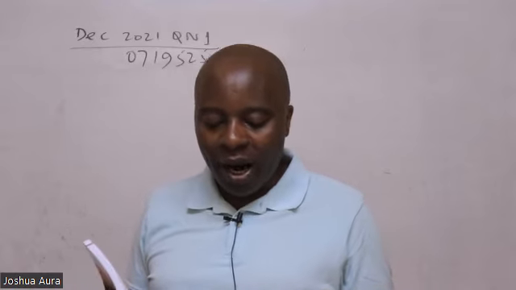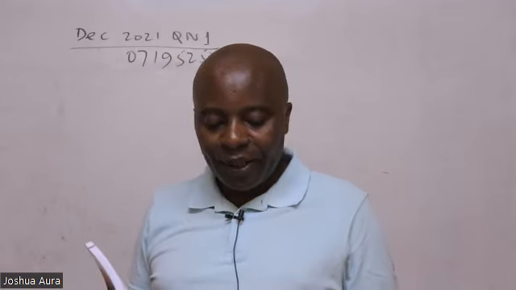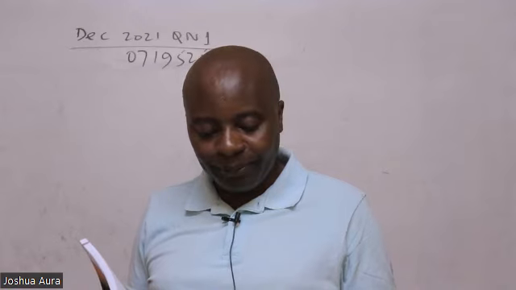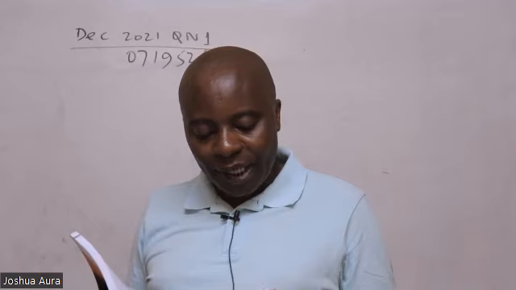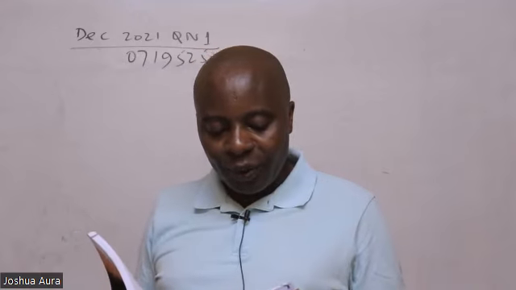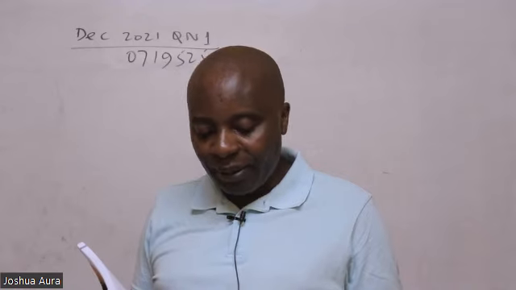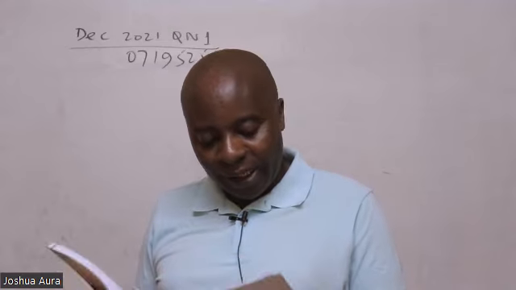The following summarized draft statements of financial position relate to the group companies for the year ended 30th June 2021. I can see they have given me assets and current assets. We have property, plant, and equipment. We have two major investments, the investments in Pamba Limited and investments in Dafu Limited. And then we have some financial assets.